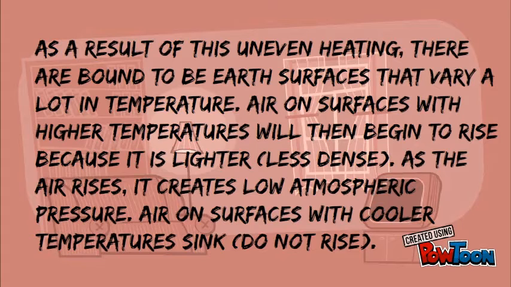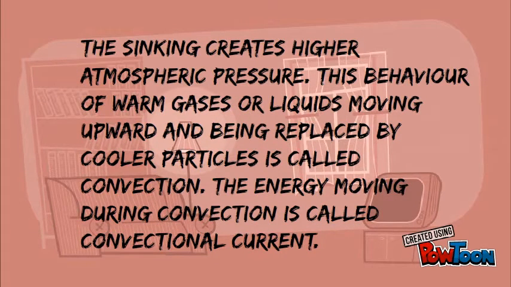As a result of this uneven heating, there are bound to be Earth surfaces that vary a lot in temperature. Air on surfaces with higher temperatures will then begin to rise because it's lighter. As the air rises, it creates low atmospheric pressure. Air on surfaces with cooler temperature sinks, that is, does not rise. The sinking creates higher atmospheric pressure. This behavior of warm gases or liquids moving upward and being replaced by cooler particles is called convection. The energy moving during convection is called convection current.